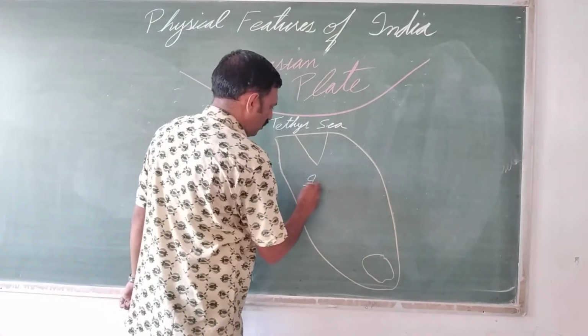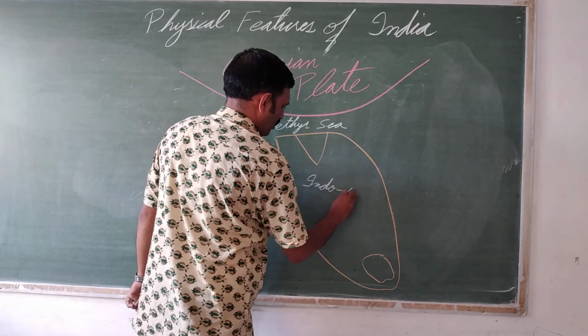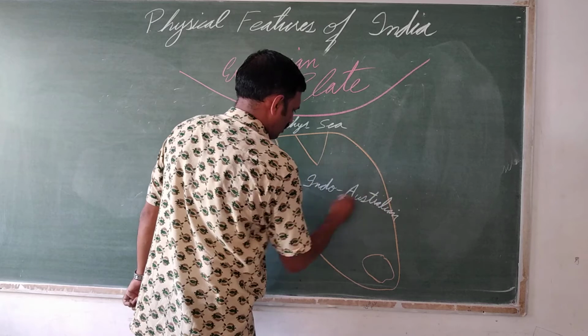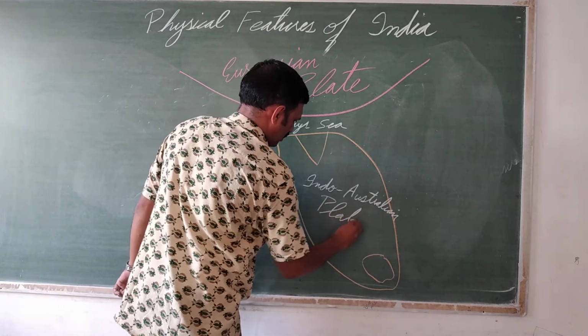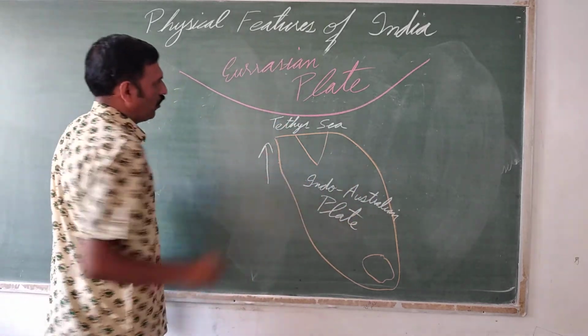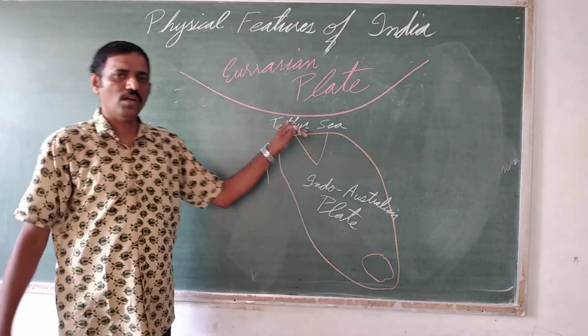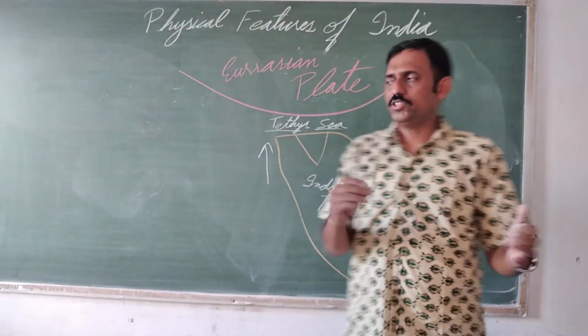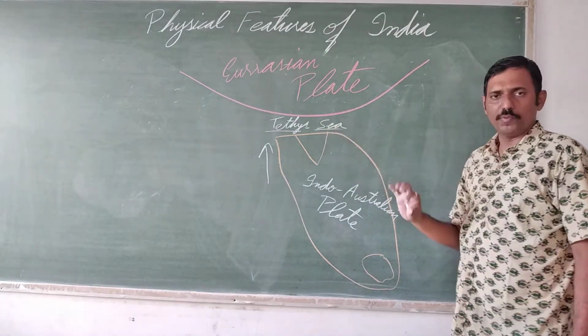This is known as Indo-Australian. Now this plate was moving towards the Eurasian plate. In between there was a prehistoric sea, the Tethys Sea. This Tethys Sea was present between these 2 plates.